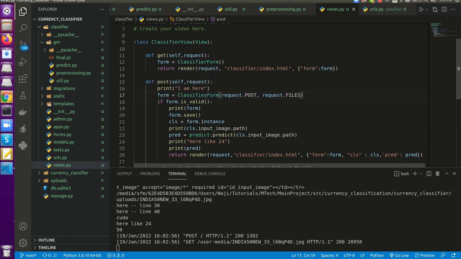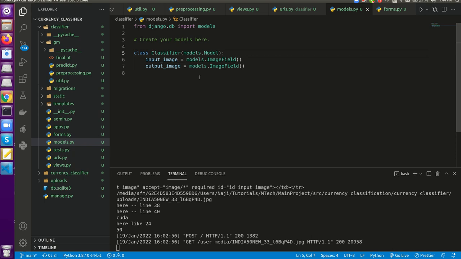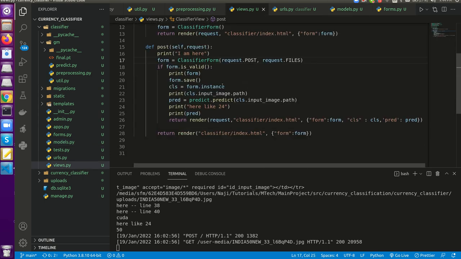So let me show you the form. In the form, it's actually a model form, inherited from the model form, and we have set it as a classifier model. So let me show you the classifier model. This classifier model has an input image and an output image field. So this output image field I put for my future enhancement. For the time being I am not using it. So after the form, these are basic Django code.